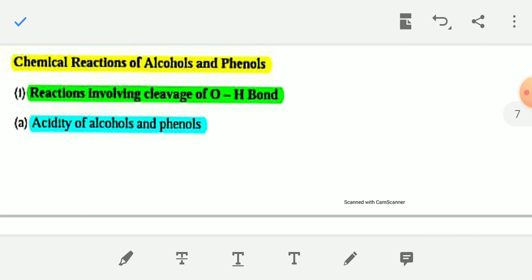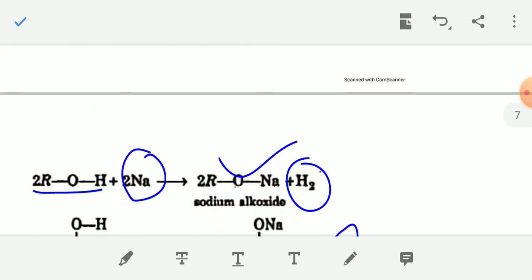In the first video on alcohol, phenols and ether, I have discussed the general preparation of alcohol and phenols and their physical properties. In this video, I am going to discuss the chemical reactions or chemical properties of alcohol and phenols. So the first chemical reaction is a reaction involving cleavage of the OH bond of alcohol and phenols. First, the acidity of alcohol and phenols.